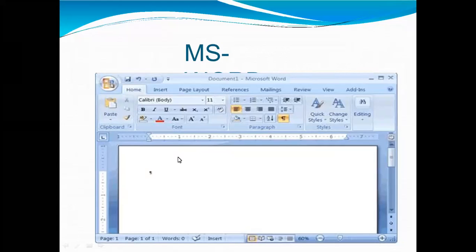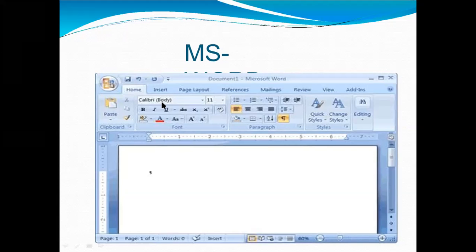Now the second feature of MS Word is Insert. Here you can see Insert. In Insert, you can create or edit tables, shapes, images, charts, graphs, header, footer, page number, etc. All the elements entered in the document are included in the Insert category, such as table, shapes, images, charts, graph, header and footer, and also page number.